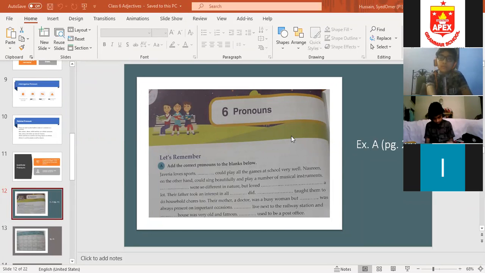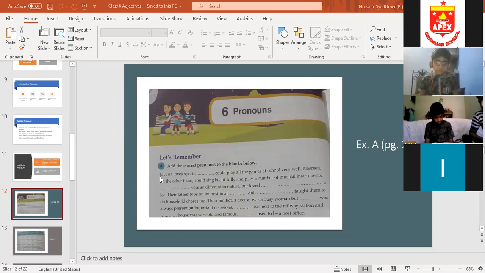All of you know, for a boy we use he, for a girl we use she. If it is more than one we use they. If it is a non-living object we use it. Okay? Yes, Momin. First one. Javeria loves sports. She could play all the games at school very well.